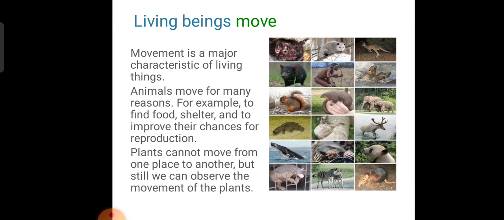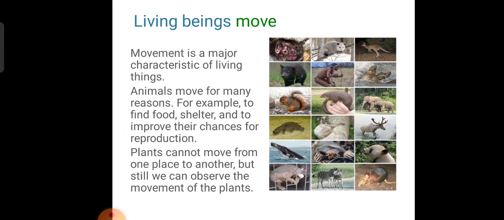Okay, next, moving on to the fifth point. Living beings move. Animals move from place to place, and they have special organs for this. Man walks using the legs, a snake will crawl, a fish with its gills will swim, and birds can fly.